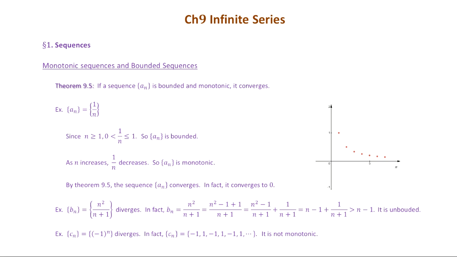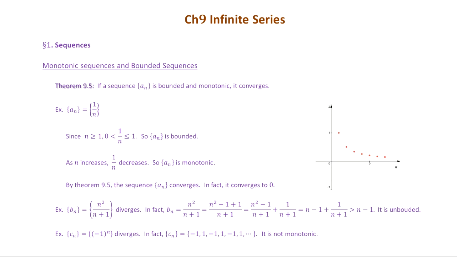All right, there is a very important theorem for boundedness and monotonic sequences. It says if a sequence a_n is bounded and monotonic, then it converges. So what does it mean? If you have a sequence that is bounded, that means bounded both above and below, so all the terms of the sequence are between two bounds, one on the top and one at the bottom.